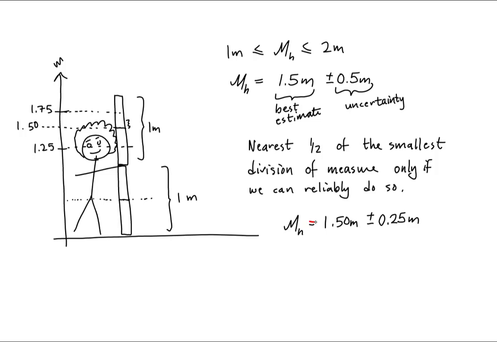One thing I want you to notice from here is that the number of decimal places in our uncertainty fixes the number of decimal places in our best estimate.